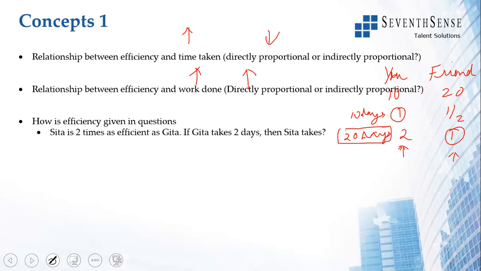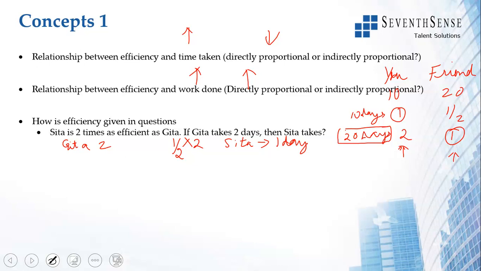How is efficiency given in questions? Sita is 2 times as efficient as Geeta. If Geeta takes 2 days, how much time does Sita take? What does this mean? Geeta takes 2 days, so Sita will take half the number of days. So it will be half into 2. Sita takes 1 day to finish the task. 2 times as efficient as Geeta.